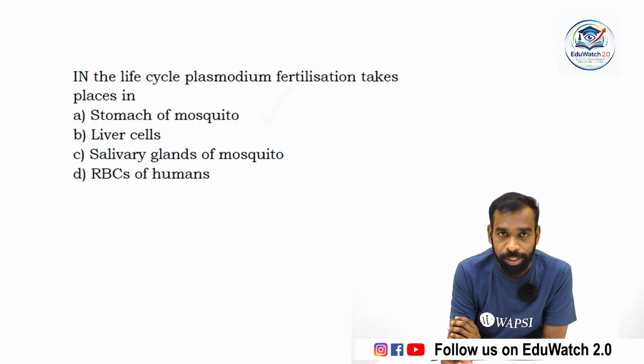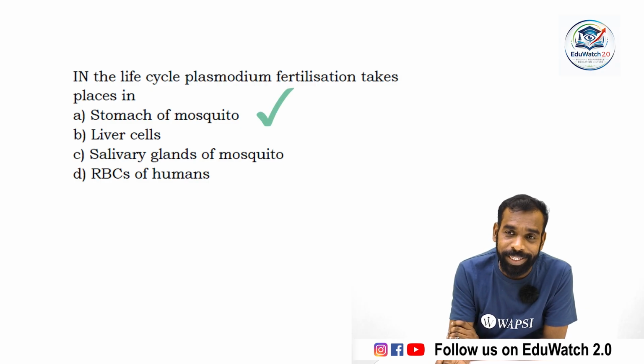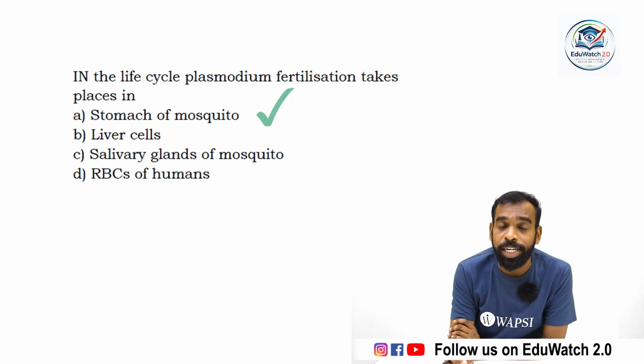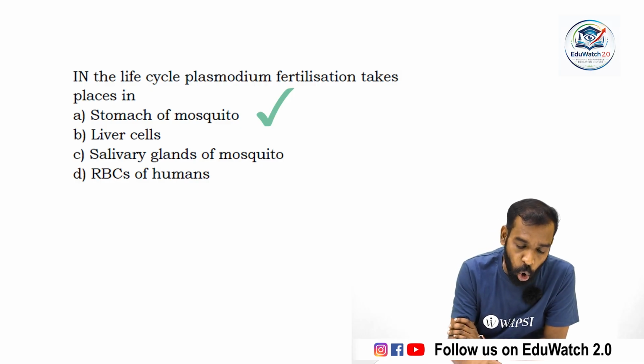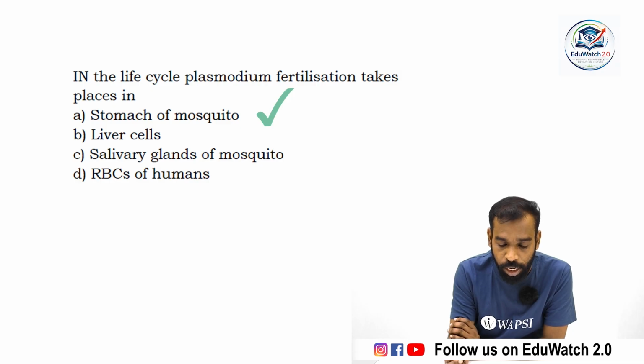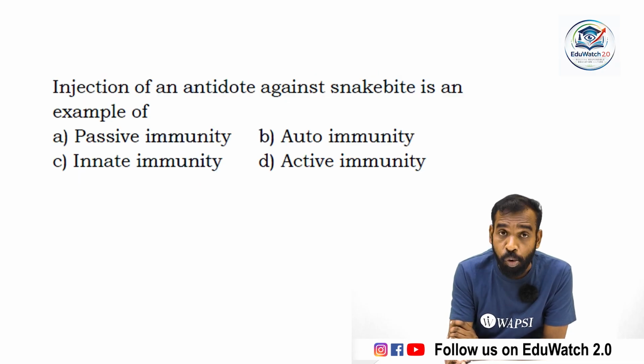Gametes will be present within the blood. When the mosquito bites an infected person, the gametes get into the gut of the mosquito and fertilization takes place there. So option A is the correct answer, the stomach of the mosquito. Move to the next question.